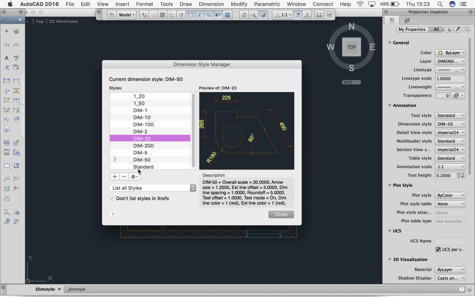Every time you start drawing dimensions, say for your plan for your assessment, you will need to come to 1 to 20 and set it as current so that when you start drawing in that, it's to scale. You need to do that for your section at 1 to 10 and your detail at 1 to 5 also. So just remember to do that.